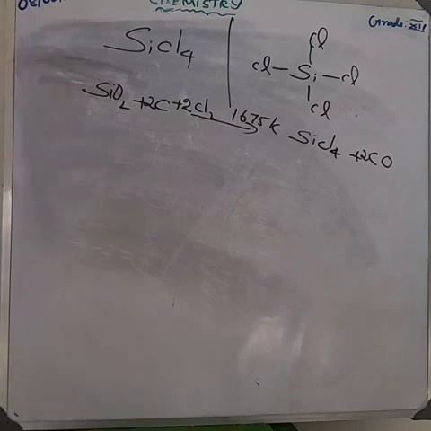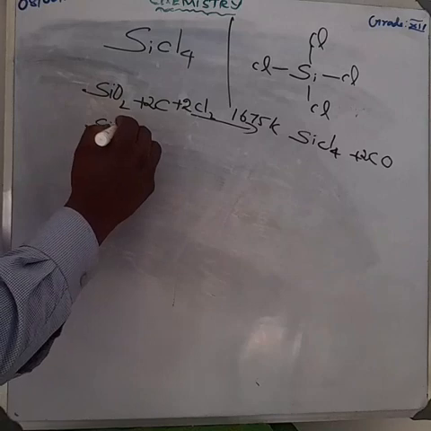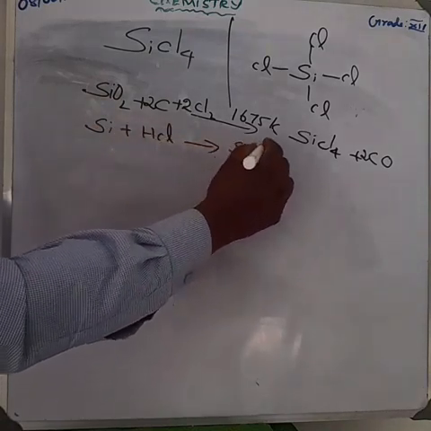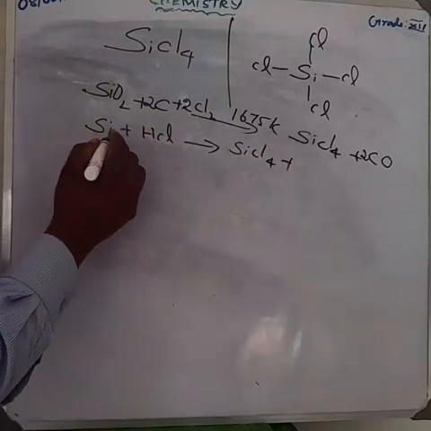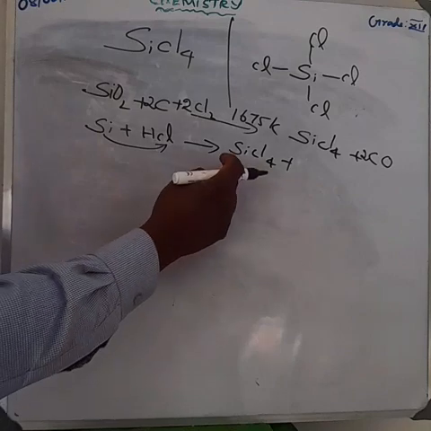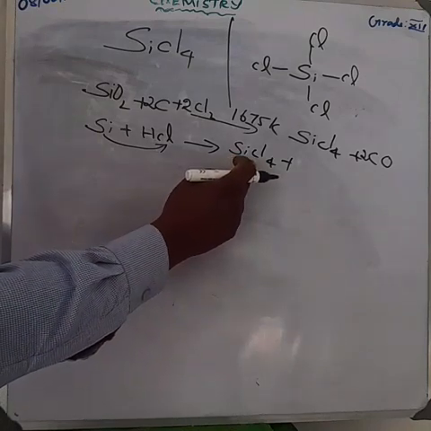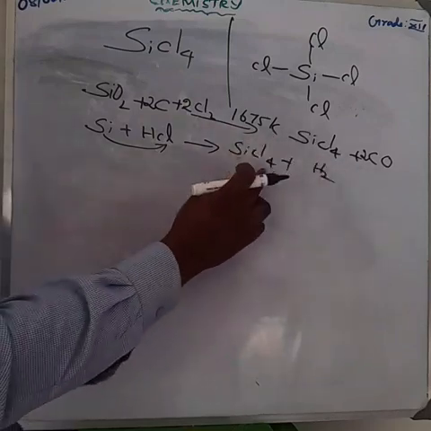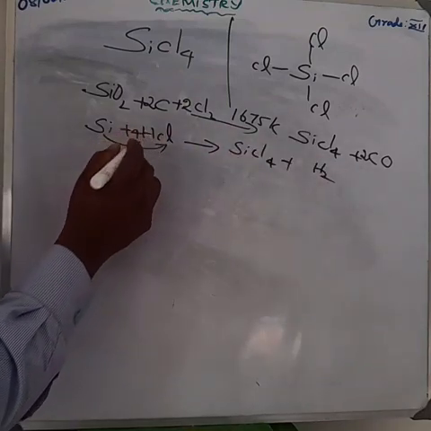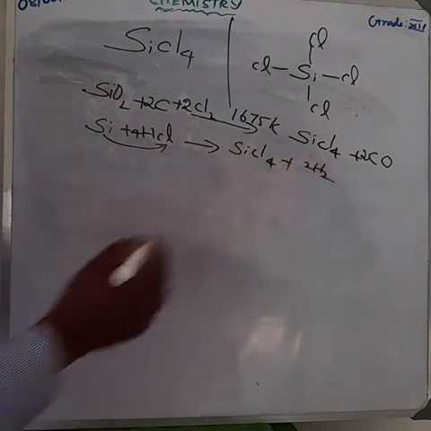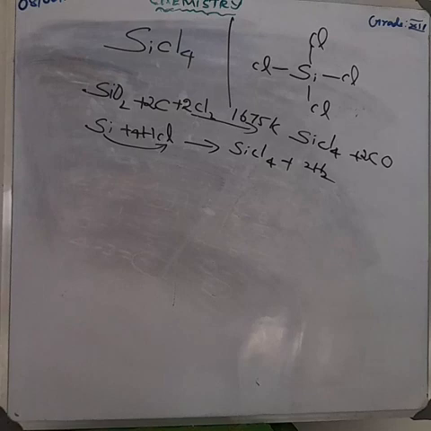One more important question. Silicon reacts with hydrochloric acid to give silicon tetrachloride. That means the silicon combines with the chlorine of HCl. Silicon reacts with HCl to give SiCl4 and also H2 gas. How can you balance the equation? How much chlorine is there? 4 chlorine. So if you make it 4, how much hydrogen is there? 4 hydrogen. So make it 2 H2. Now the equation is balanced.